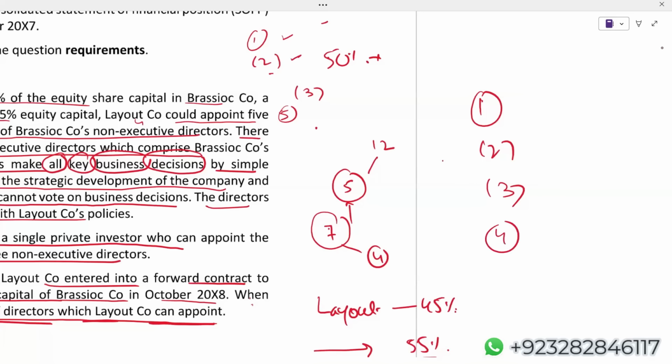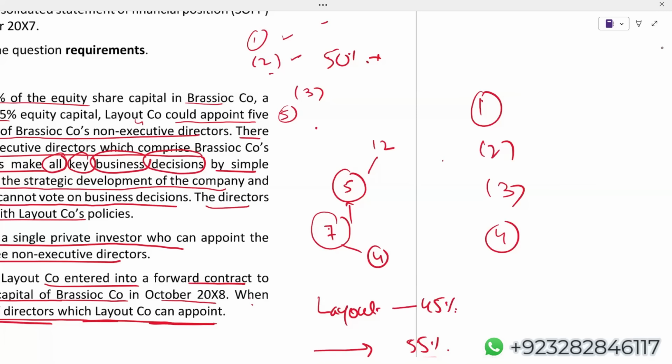Then fourth point, Layout cannot appoint the majority of the executive directors. There are 12 executive directors. Out of 12, Layout can only appoint 5. And a majority of executive directors is required in order to make key decisions in Brasco company. That is why we are saying right now Layout does not have control.